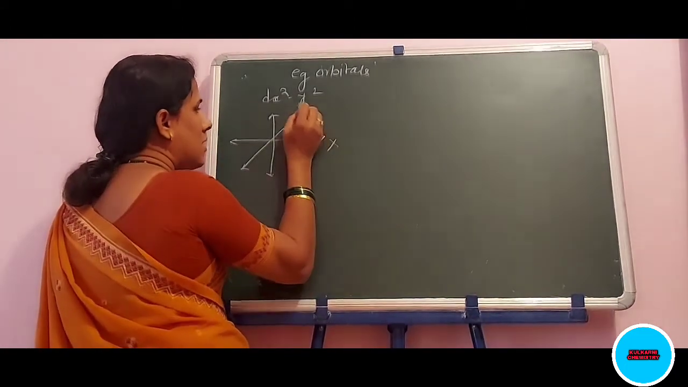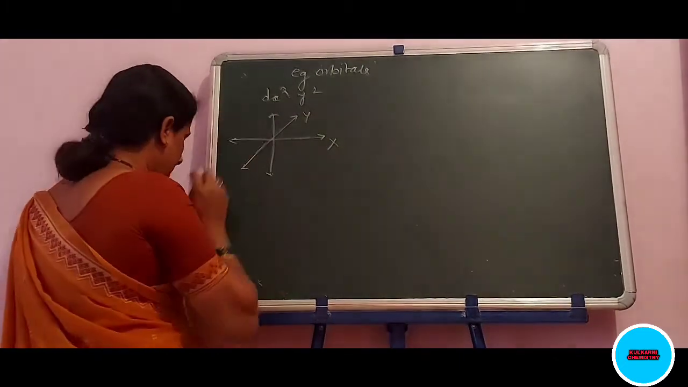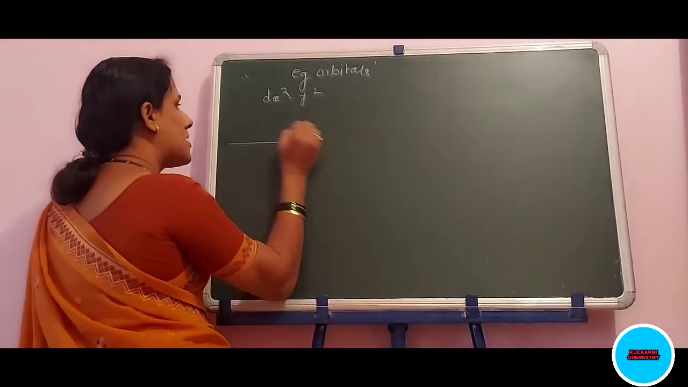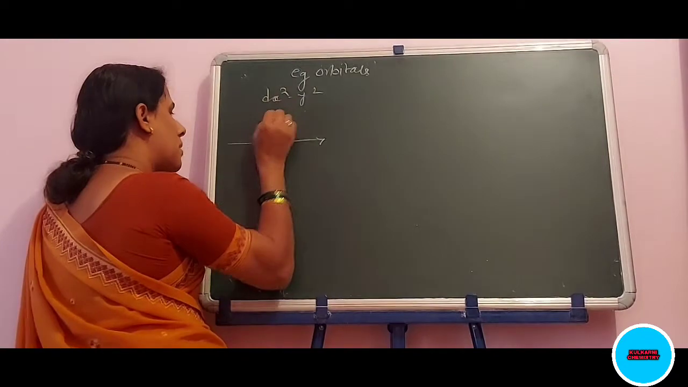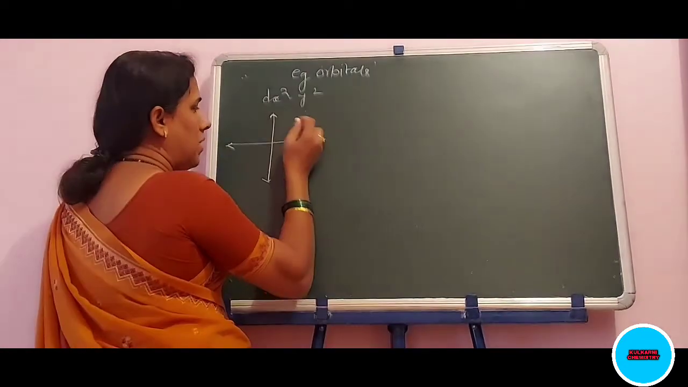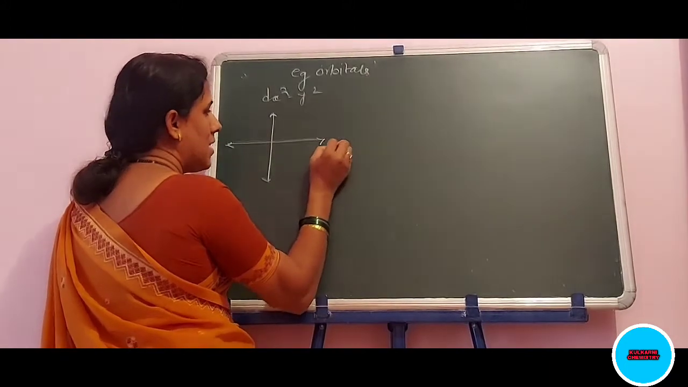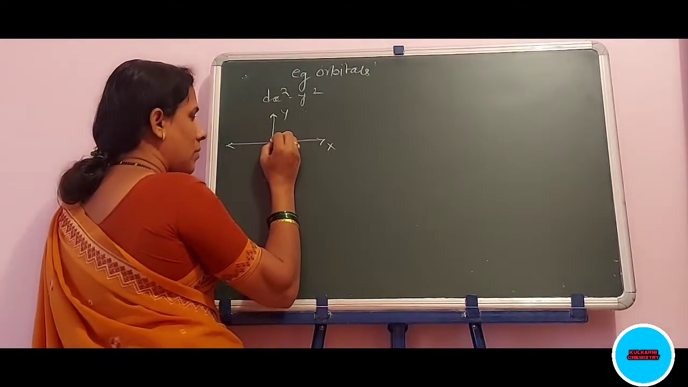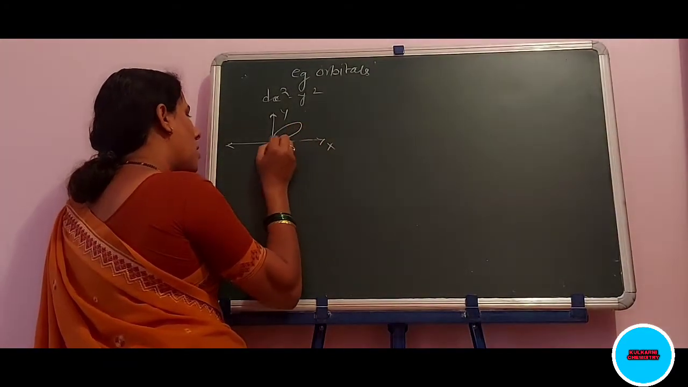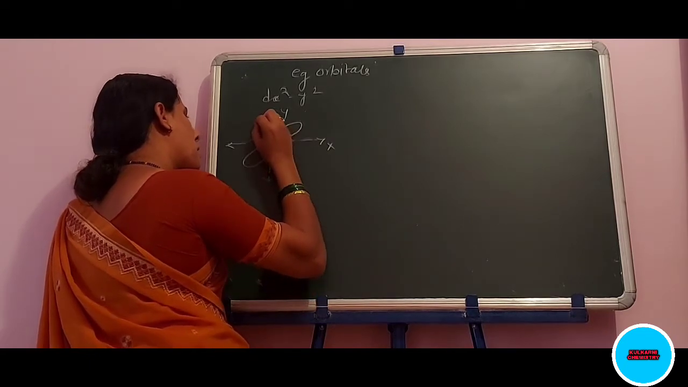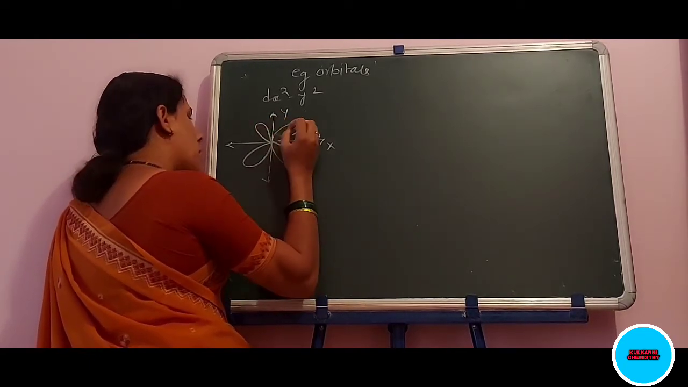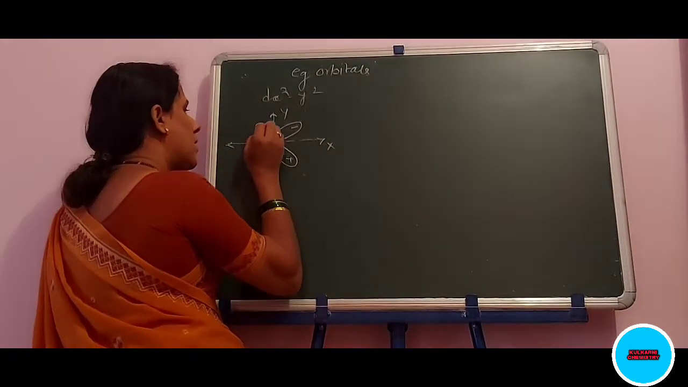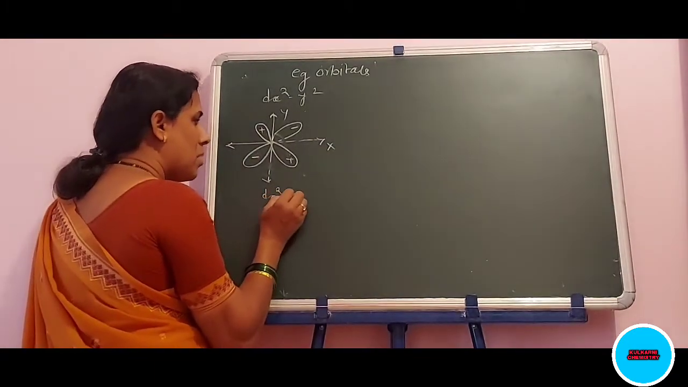This is x, this is y. Okay. For x square minus y square, we only have to draw two axes for simplicity, like this. Okay. That is in between the axes. This is the x, this is the y. Okay. Now this is the dx square minus y square.